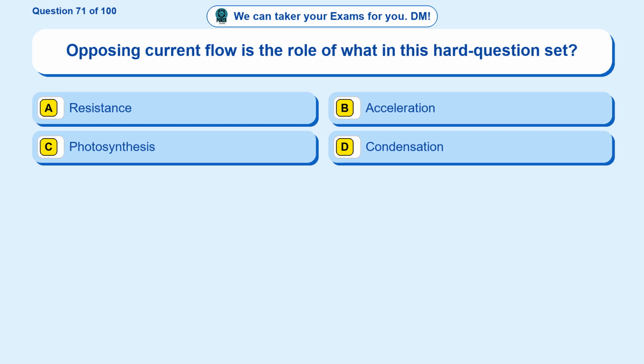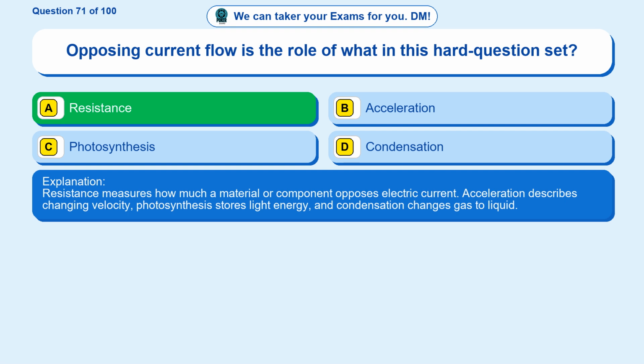Question 71. Opposing current flow is the role of what in this hard question set? Option A, resistance. Option B, acceleration. Option C, photosynthesis. Option D, condensation. The correct answer is option A. Resistance. Resistance measures how much a material or component opposes electric current. Acceleration describes changing velocity, photosynthesis stores light energy, and condensation changes gas to liquid.